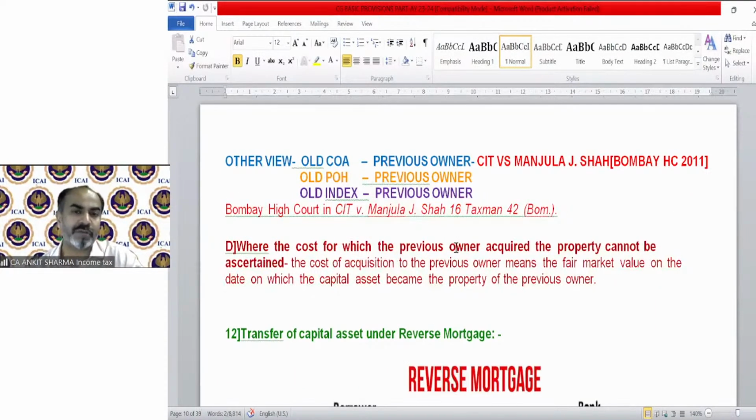Where the cost for which the previous owner acquired the property cannot be ascertained, if it is written in the question that the previous owner's cost is not ascertained, then we will take the fair market value as his cost of acquisition. This is the only thing we left, of course. The cost of acquisition to the previous owner means the fair market value on the date on which the capital asset became the property of the previous owner. So in these 11 cases, the same concept is applicable to calculate the capital gain. We have to solve it twice. Okay.